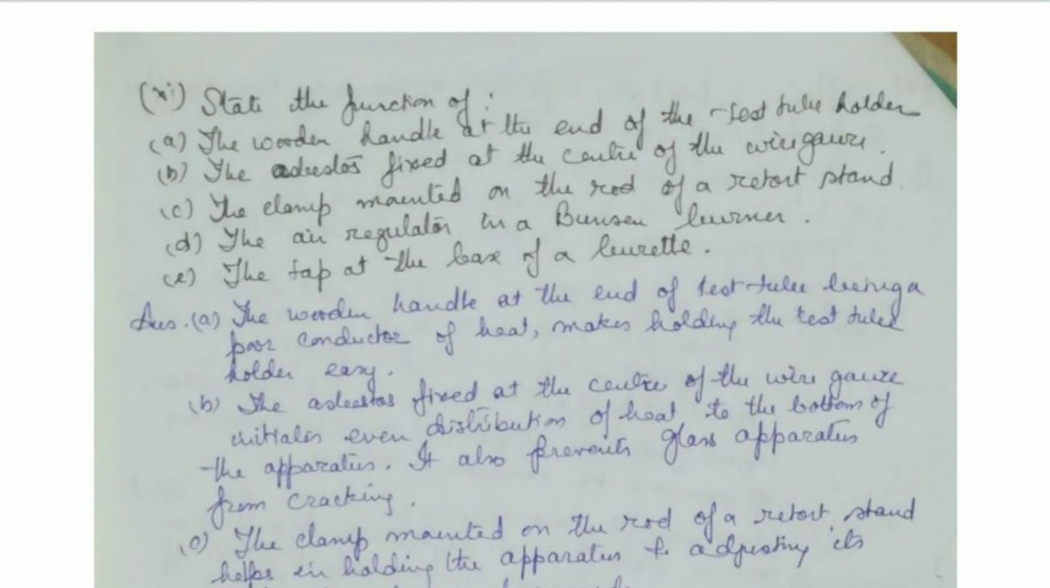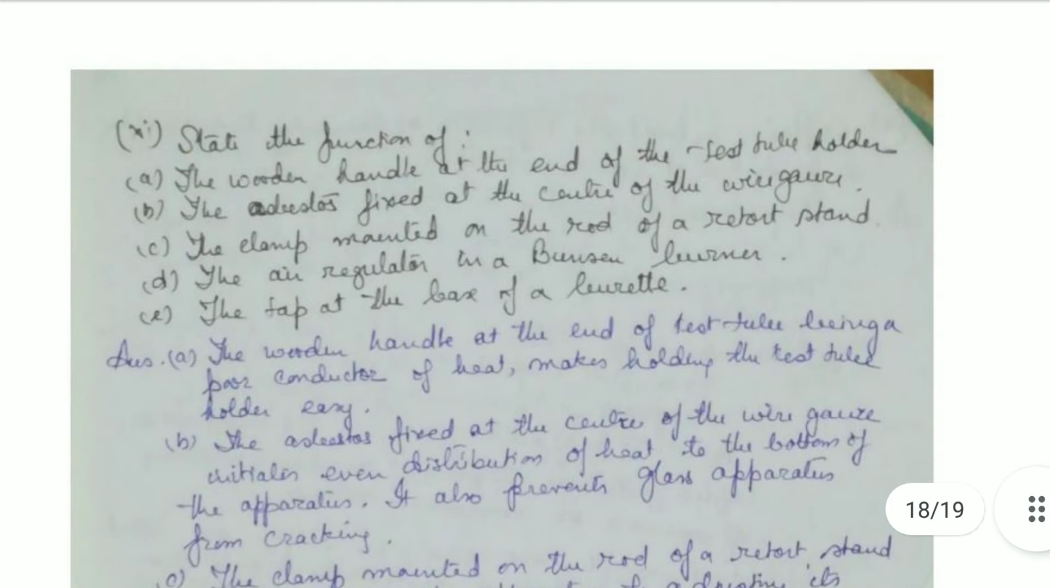Okay, then the asbestos which is fixed at the center of the wire gauze, that initiates even distribution of the heat to the bottom of the apparatus. It also prevents glass apparatus from cracking. So there is an asbestos which is used in the wire gauze, to prevent the glass apparatus from cracking and for the even distribution of the heat at the bottom of the apparatus.